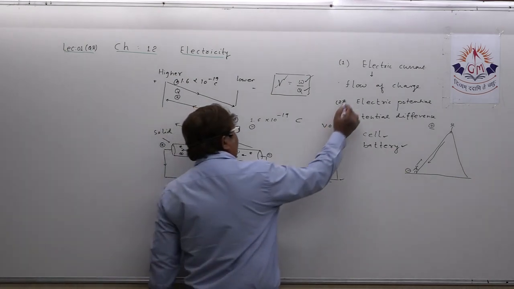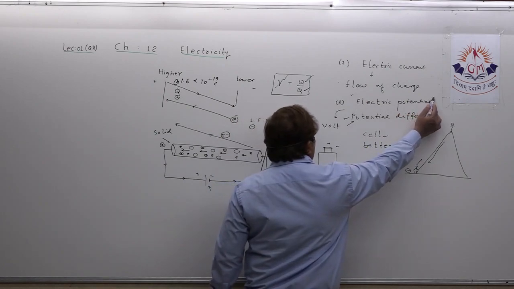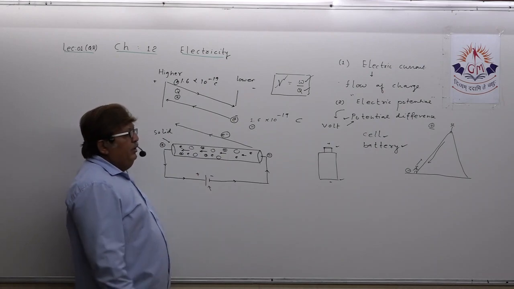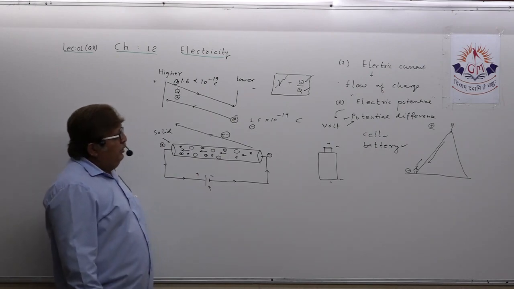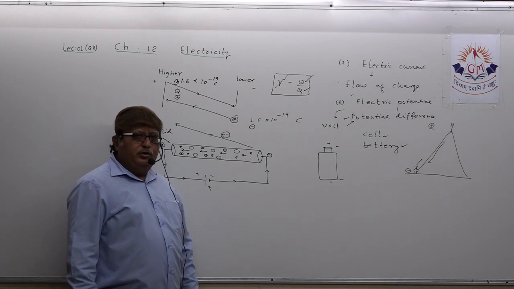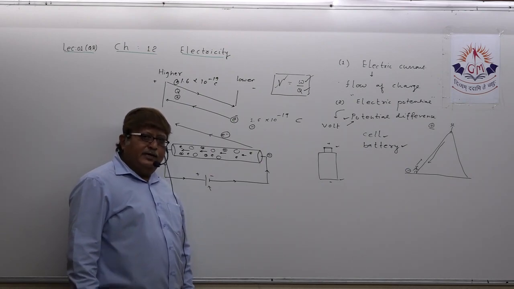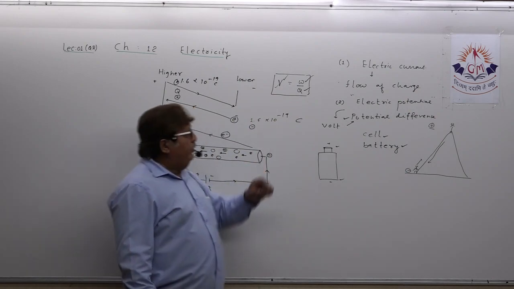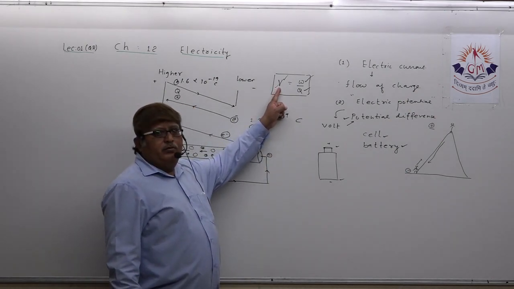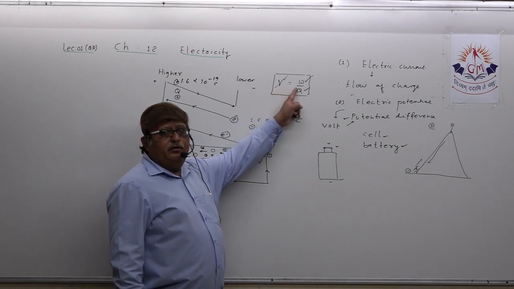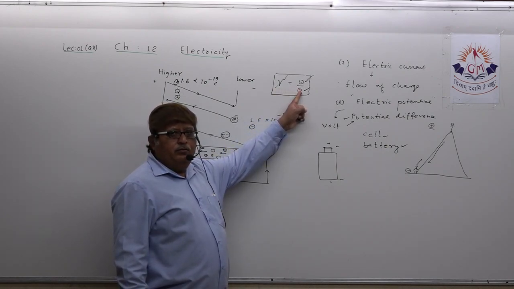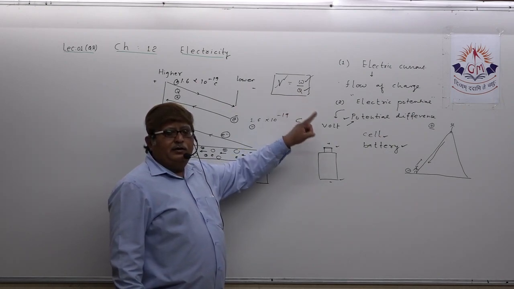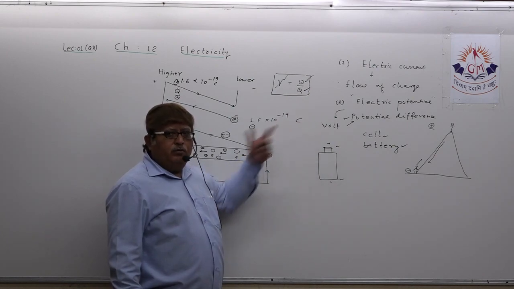What is electric potential, that we have discussed in detail in our lecture also. Understand? So this formula, as you know, universal formula, V equal to W upon Q. That means if you just want to define quite simply, electric potential is the work done to move a unit positive charge in an electric field from infinity.